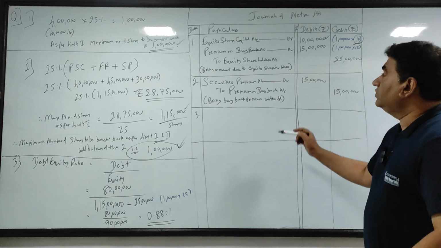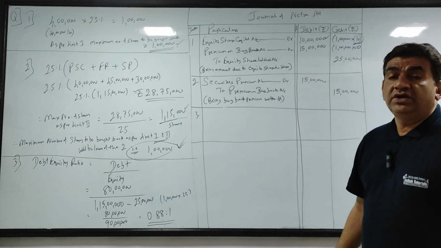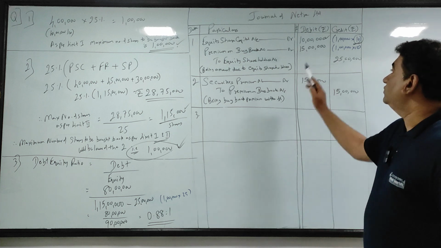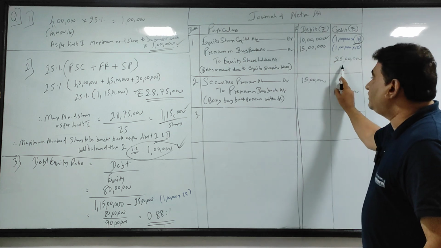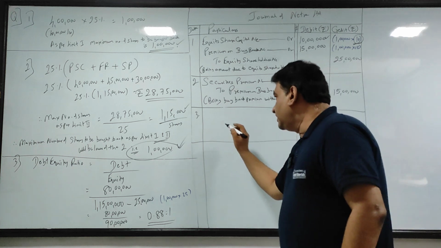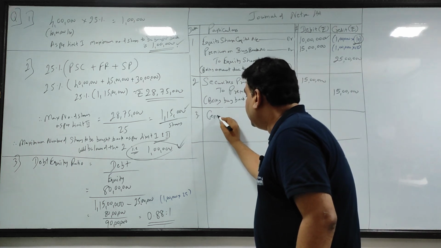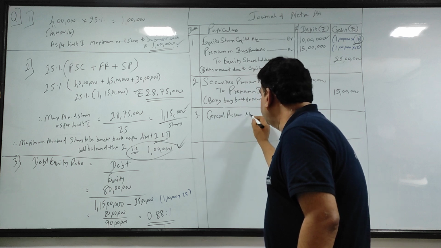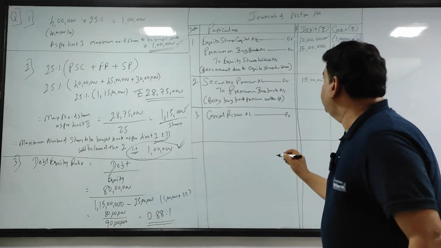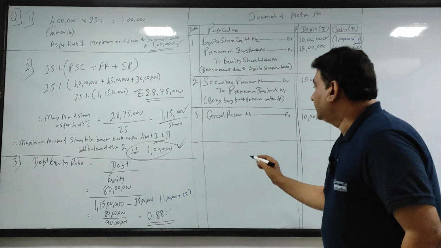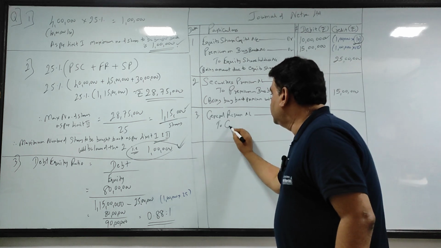And what I told you, CRR is created only to the extent of face value, that is 10 lakhs. Because 25 लाख है, 15 लाख को सिक्योरिटी प्रीमियम से यूज किया. So now बाकी का 10 lakh I will use general reserve. So general reserve account debit 10 lakhs to CRR.